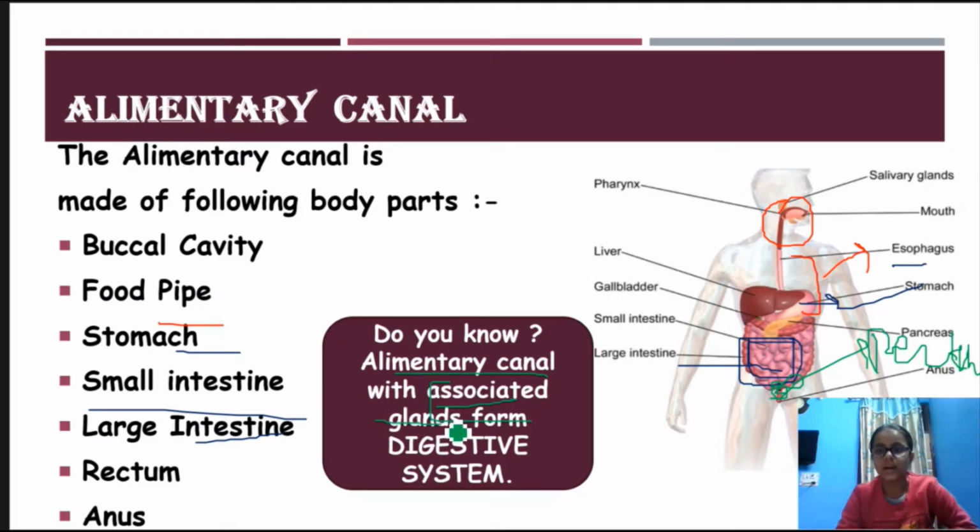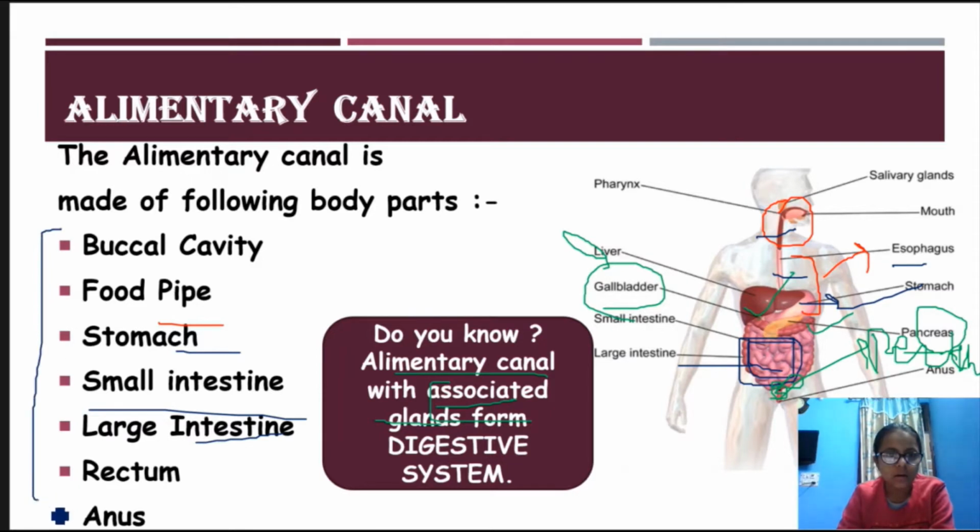Now what are associated glands? Associated glands are these: liver, gallbladder and pancreas. So these are the associated glands. When the associated glands and these parts which we have learnt are combined, that is known as the digestive system.